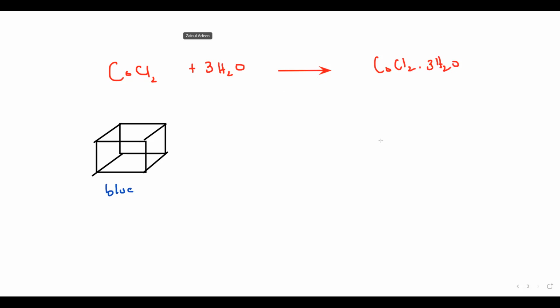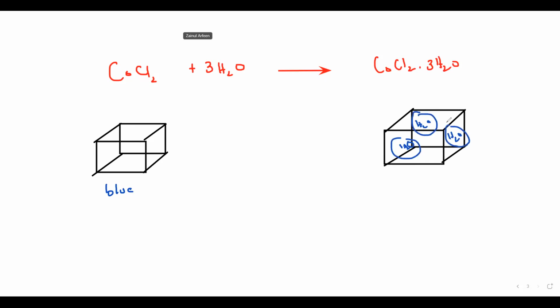As it turned into CoCl2·3H2O, it trapped 3 water molecules. Different salts can have different numbers of water of crystallization because of the size of the lattice and the size of the ions. So here cobalt chloride is able to trap 3 water molecules. When it traps the 3 water molecules, it turns pink. So it will change its color from blue to pink.